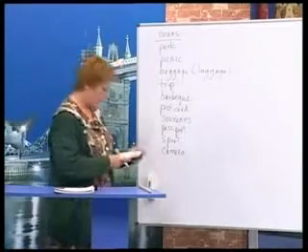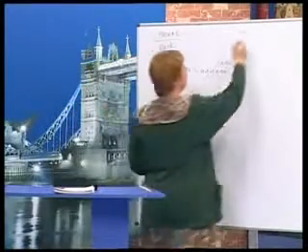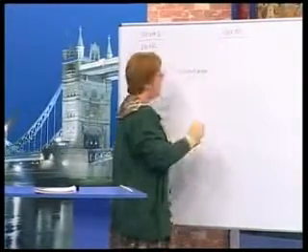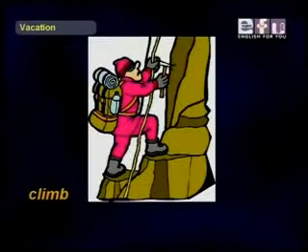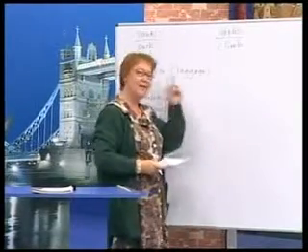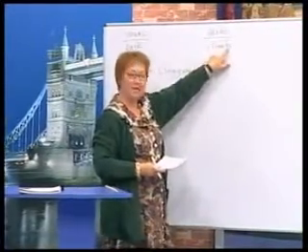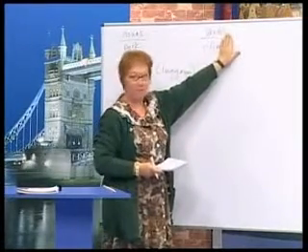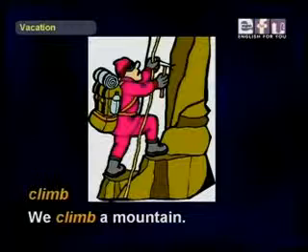Okay, now let's look at some verbs that we can use. Now, the first verb is climb. It doesn't sound like it looks. The letter B is silent, climb. Okay? We climb a mountain.